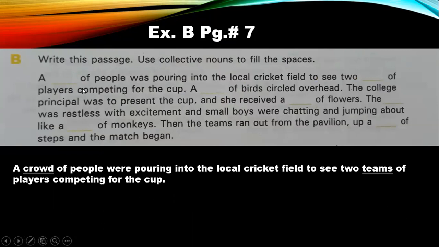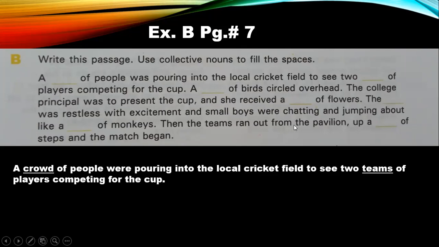For example, I have done it for the first 2 for you. A crowd of people were pouring into the local cricket field to see 2 teams of players competing for the cup. Now I've done it till here. You have to continue from here. That a dash of birds circled overhead. Now what will come here? A dash of birds, what would it be? A flock of birds, exactly. In circled overhead, the college principal was to present the cup and she received a what of flowers? A bunch of flowers.